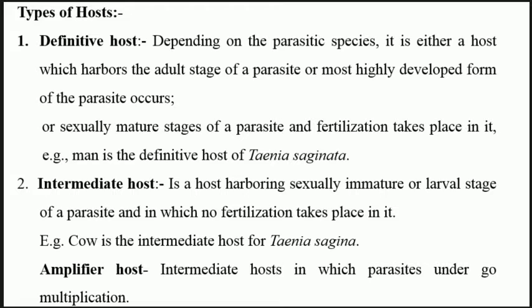Definitive host: the host in which the adult parasite lives and undergoes sexual reproduction is called a definitive host.